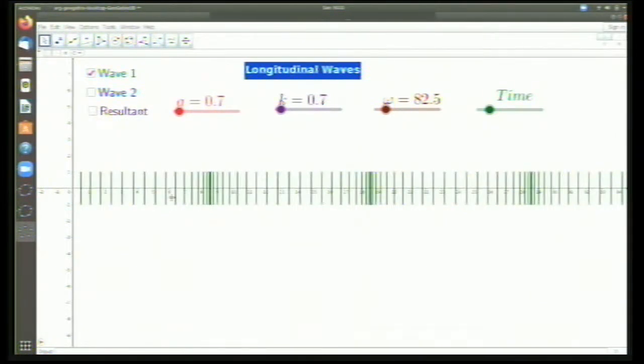So here the particle is vibrating along the direction of the wave. That is why we call this a longitudinal wave. Sound wave is an example of a longitudinal wave, and ripples in water are an example of a transverse wave, where the particle moves up and down, up and down. That is how these waves are.